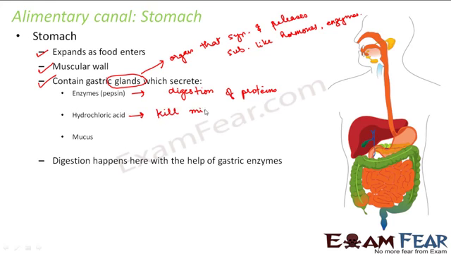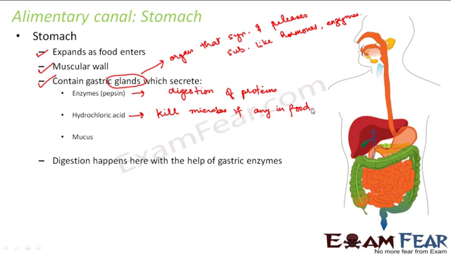Kill microbes if any in food. Because when we consume food, it might be possible that there are some small bacteria or something inside that food. So this hydrochloric acid will help in killing those kinds of microbes. But sometimes those microbes are too much in quantity, and even in the presence of the hydrochloric acid, they might cause some disease or some infection inside our body. But this acid at least tries to kill some microbes which are present in the food.